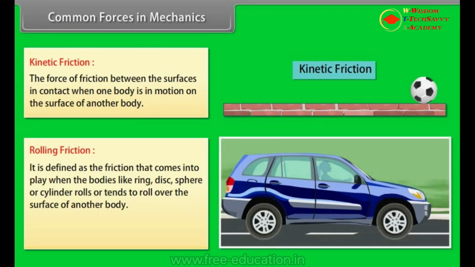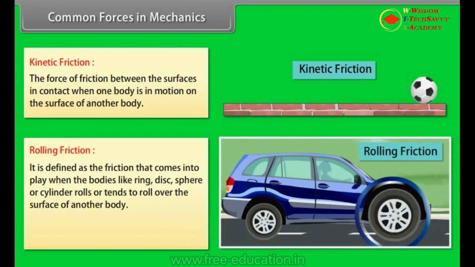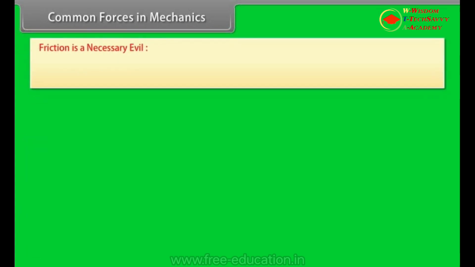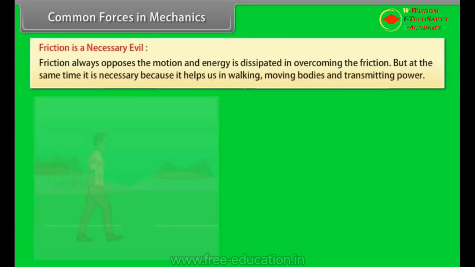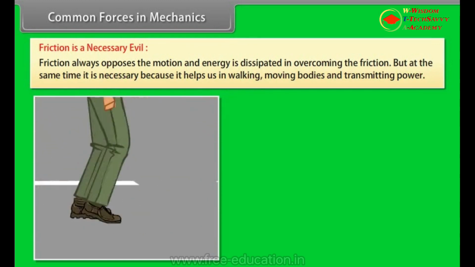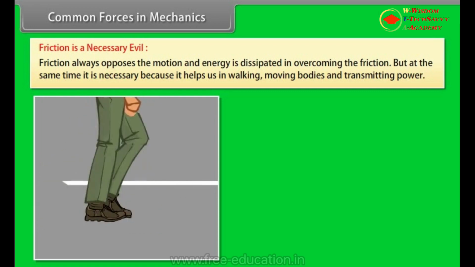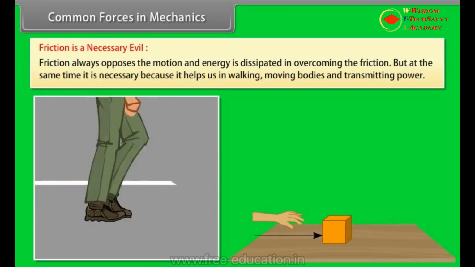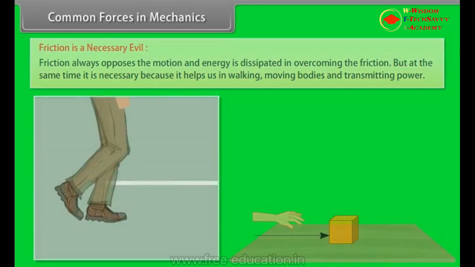Rolling friction. It is defined as the friction that comes into play when the bodies like ring, disc, sphere or cylinder rolls or tends to roll over the surface of another body. Rolling friction is less than the sliding friction. Friction is a necessary evil. Friction always opposes the motion and energy is dissipated in overcoming the friction, but at the same time it is necessary because it helps us in walking, moving bodies and transmitting power.